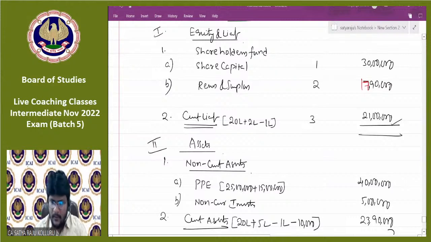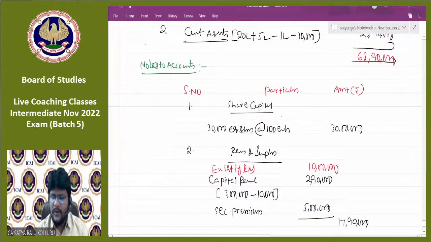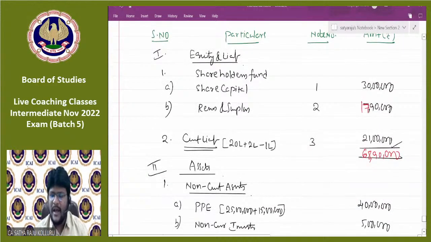Is it tallied? Anything need to adjust? 68.9 total of the assets. 68.9 total of the liabilities as well. Okay, if you made any small clerical mistakes, then you need to identify here itself at least. So the existing reserves and surplus of Best Limited I didn't consider previously, but now I considered because the balance sheet was not tallied for me. That's why I can easily identify that clerical mistake. Is it okay, guys? All of you, balance sheet got tallied, right? Fine.